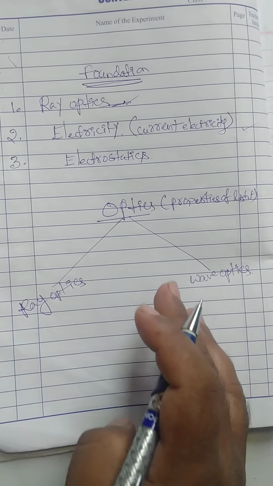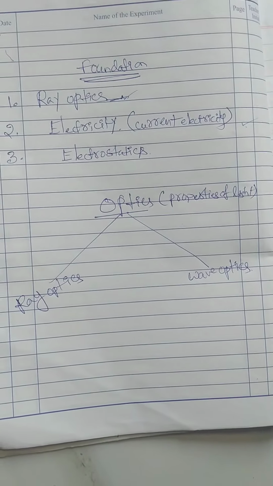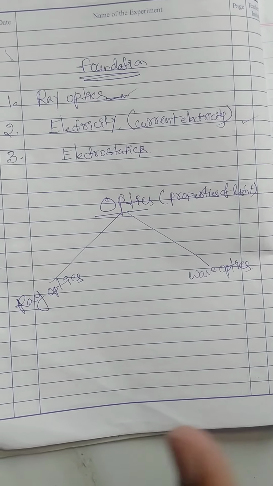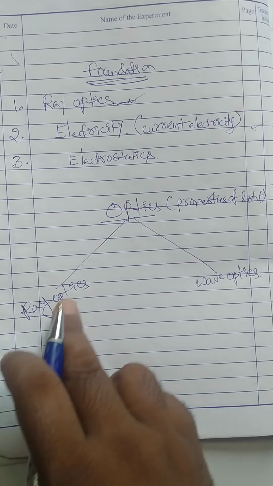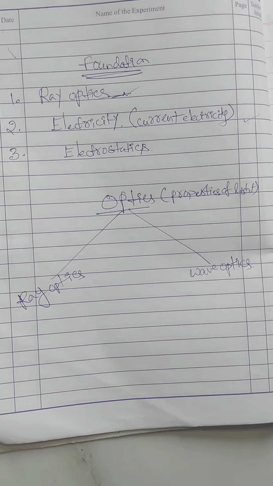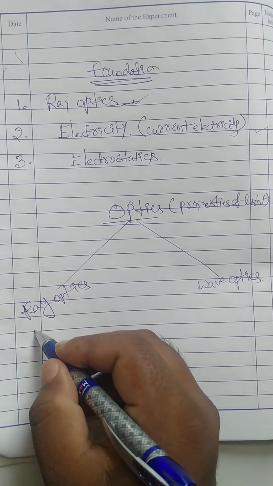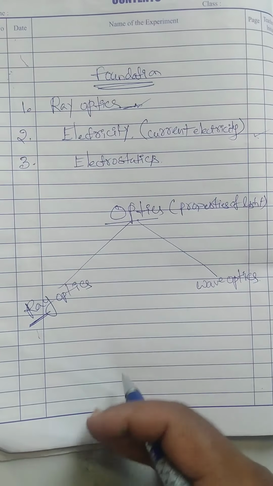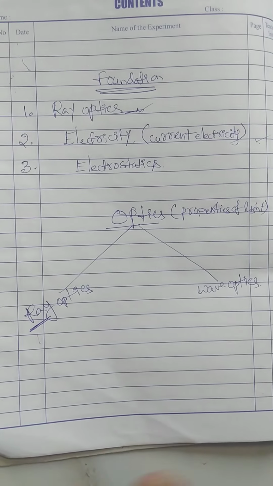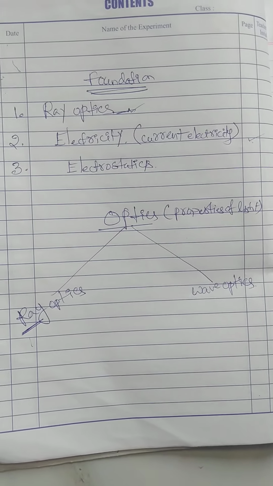Optics deals with the properties of light. Actually light has a dual nature, dear students. Dual means both natures: one is ray nature, one is wave nature. But in ray optics we are telling only that light is traveling along a straight line. A ray is nothing but the path of light, and it shows the direction of the light.